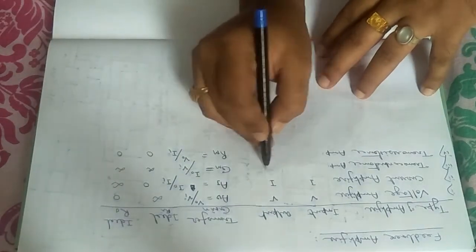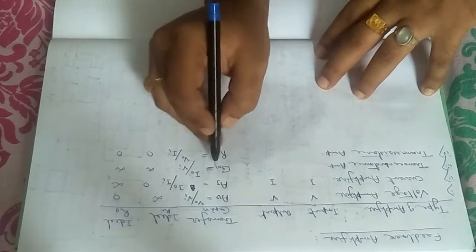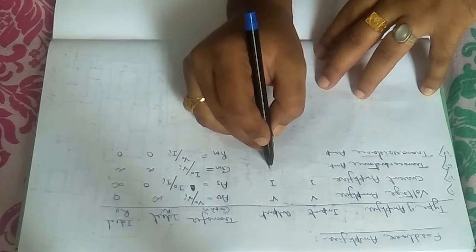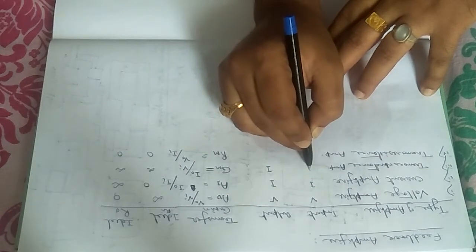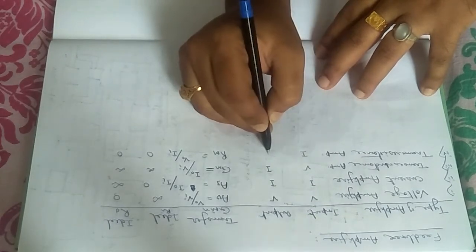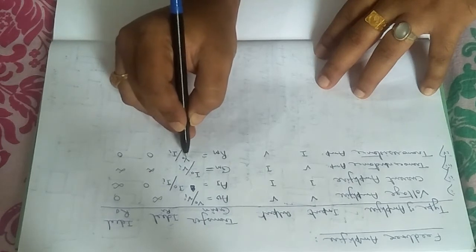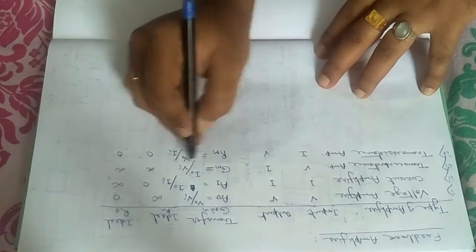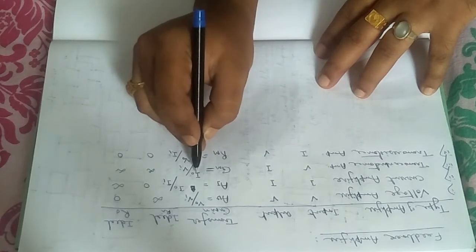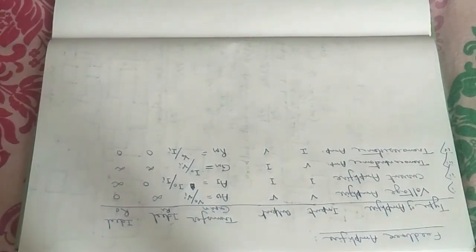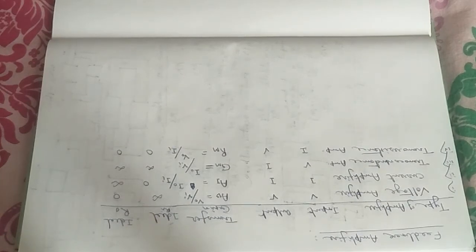So what should be the input and output in these two types of amplifiers? In that case, I am expecting the output by input. So for transconductance, output will be current, input will be voltage. For transresistance, reciprocal to that, input will be current, output will be voltage. Because this is the ratio of output by input, output should be voltage, input should be current. Here also it is the ratio of output by input, so output should be current, input should be voltage. This is the logic. So we are going to discuss these 4 types of amplifiers and we will try to look at the circuit diagrams.